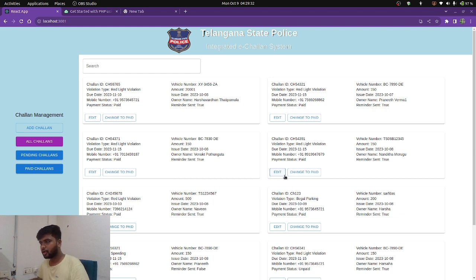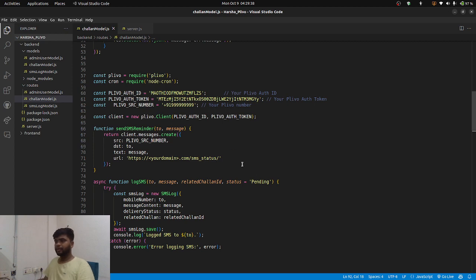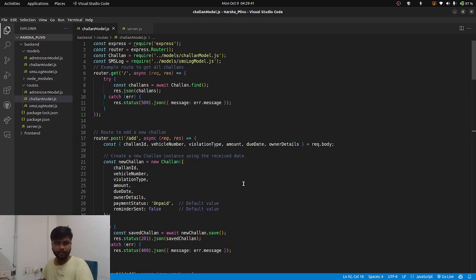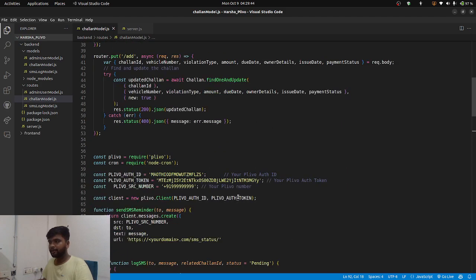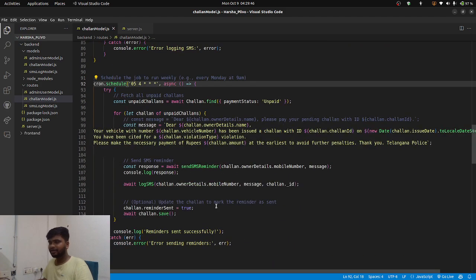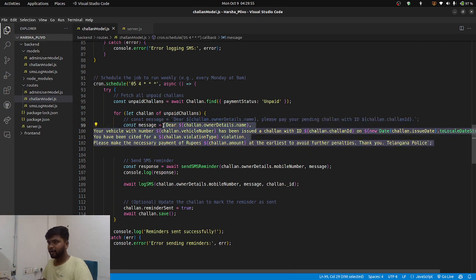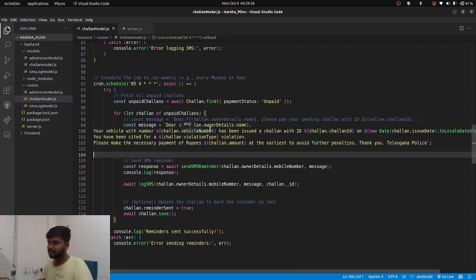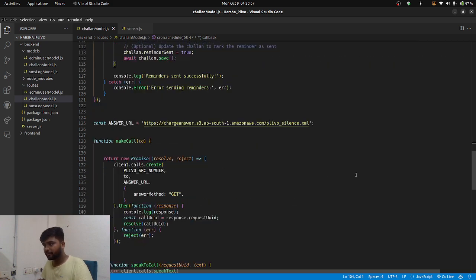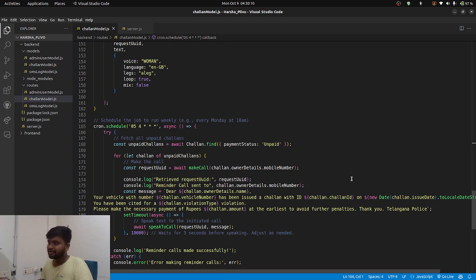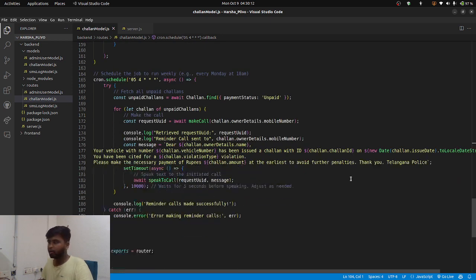So coming to the code, this is my entire code and API calls. Particularly in the message, I am using the SMS routing message API. I framed a message mentioning their details, their vehicle number, issue date, type of violation, and the amount they need to pay.